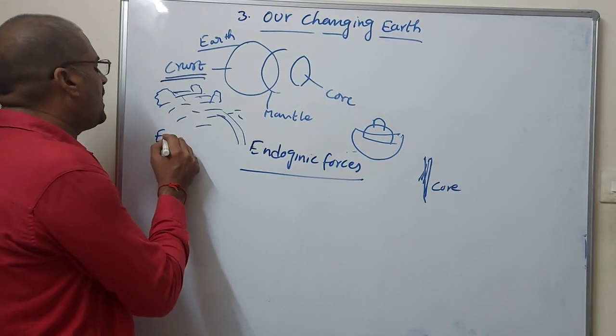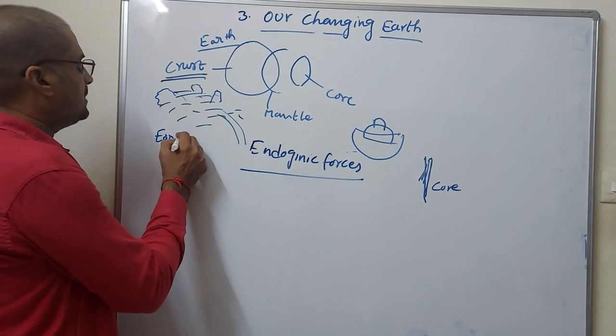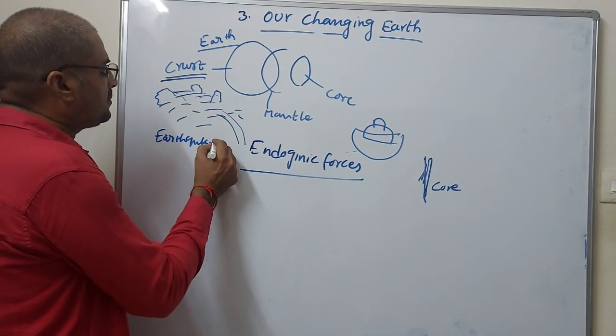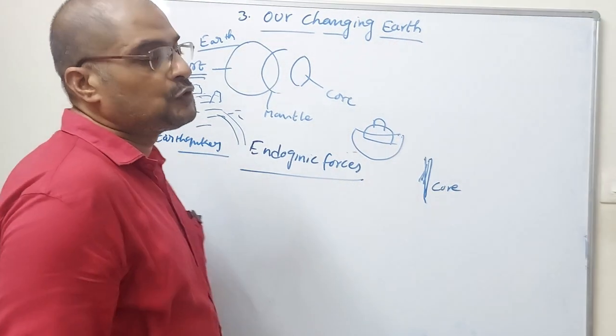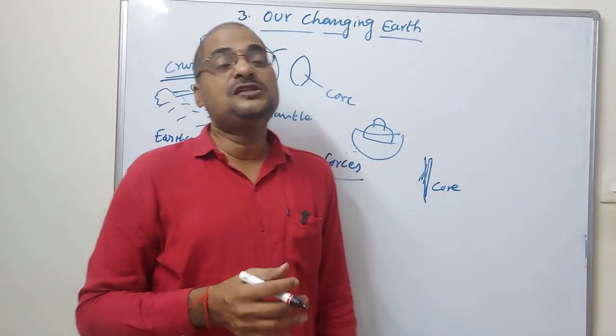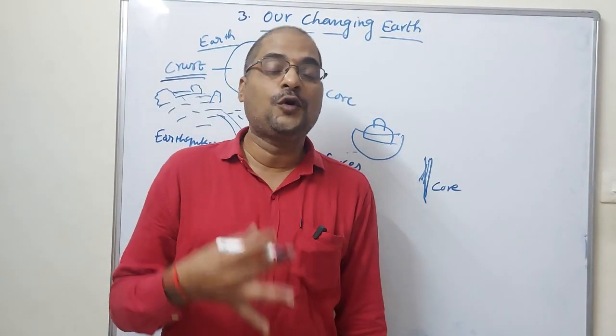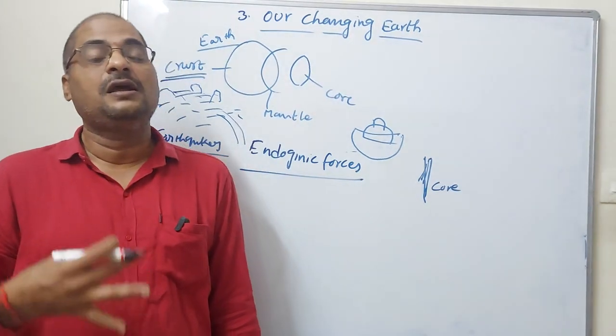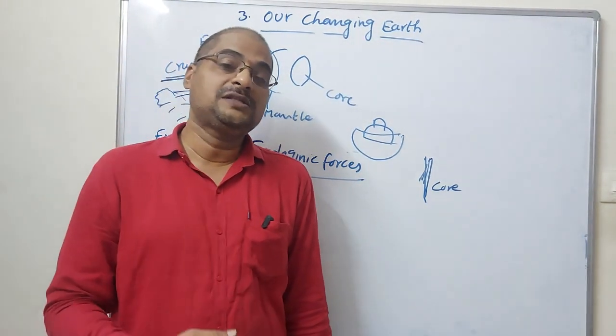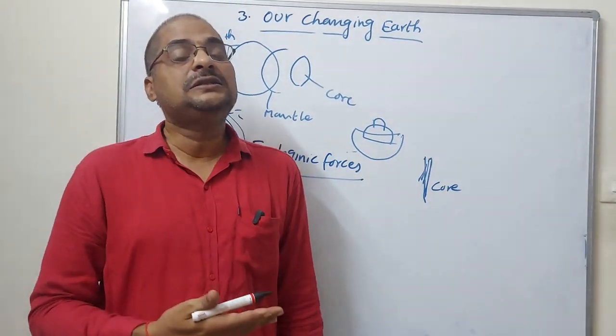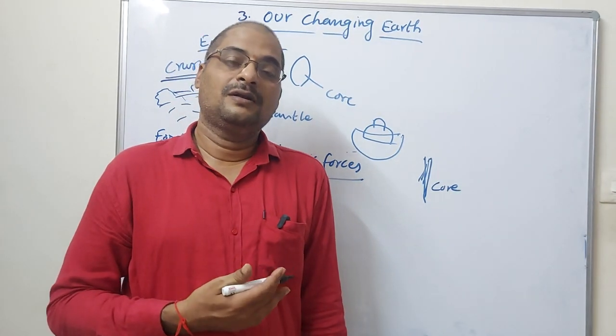So simply we have to say that earthquakes happen due to the pressure of endogenic forces. Only due to those forces are earthquakes occurred.